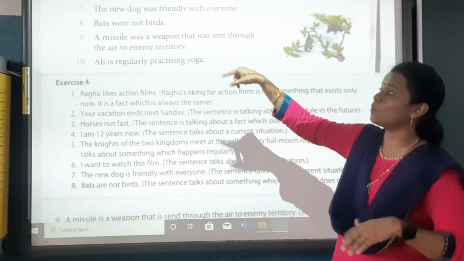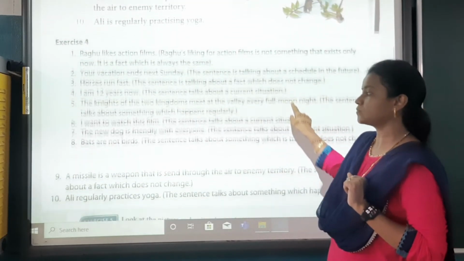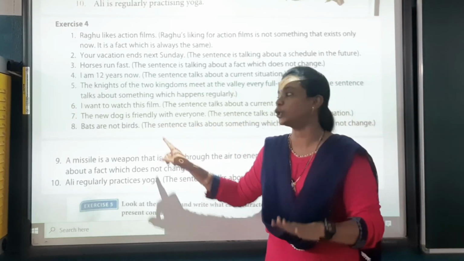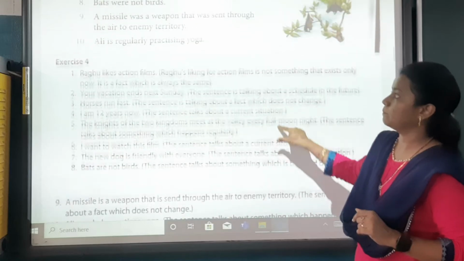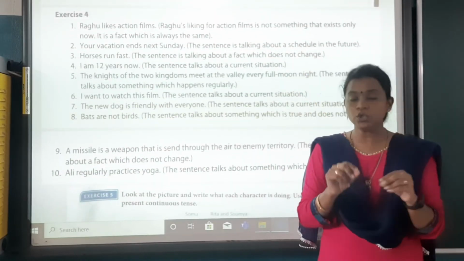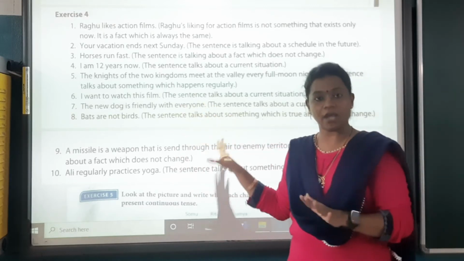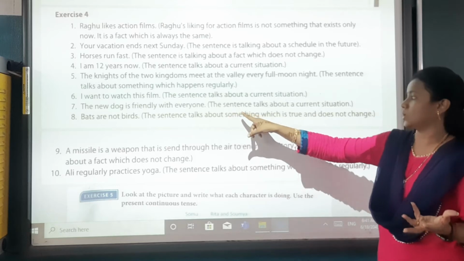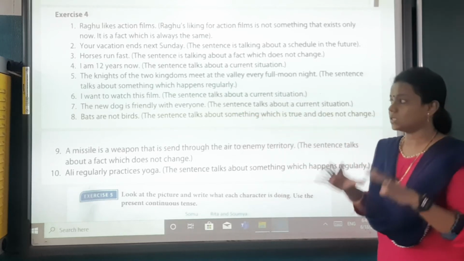Sixth one, I am wanting to watch this film. No. Current situation it is, so it will be I want to watch this film. The new dog was friendly with everyone. The new dog is friendly with everyone. That is the current habit. So the current situation. The sentence talks about a current situation.